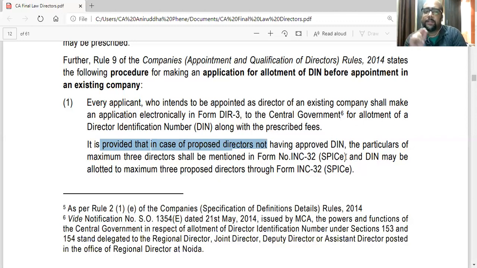So that is simplified pro forma for incorporation of companies electronically. So they call it simplified pro forma. It is simplified forms for incorporation of companies electronically. So they call it SPICE. And DIN may be allotted to maximum 3 proposed directors through form INC 32. So in case of new companies, they can apply through SPICE, that is, they can apply through INC 32. Otherwise, in case of an existing company, you can apply through DIR 3.